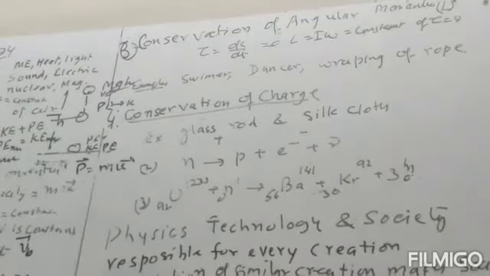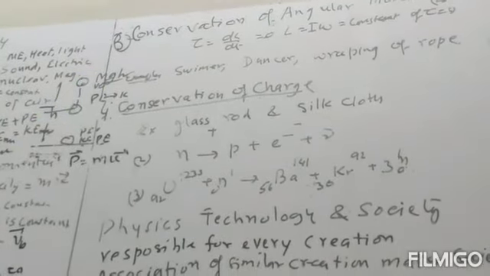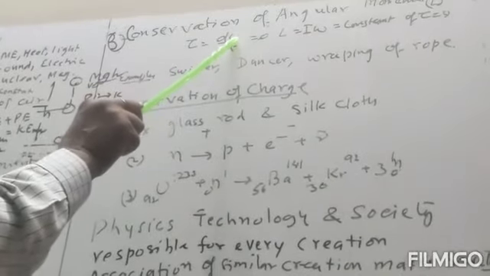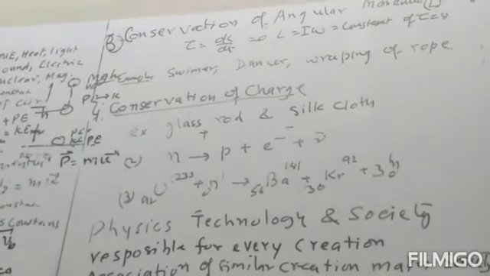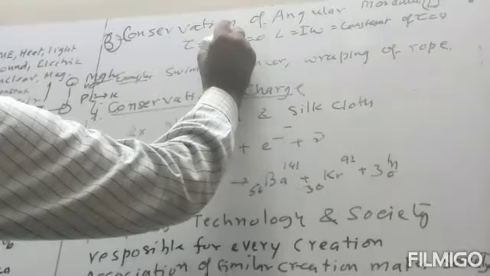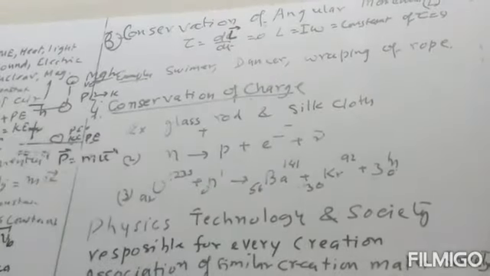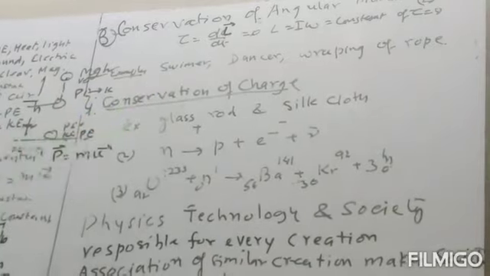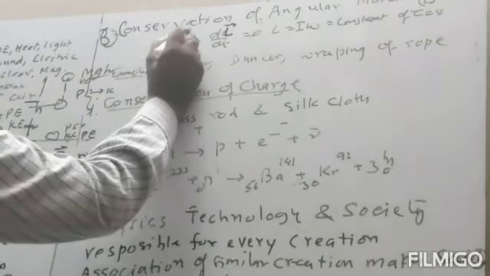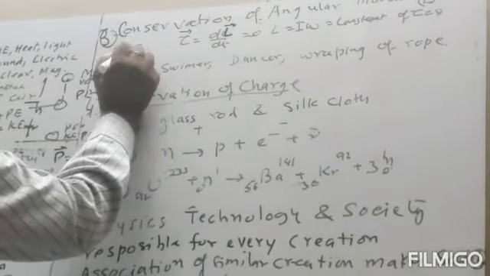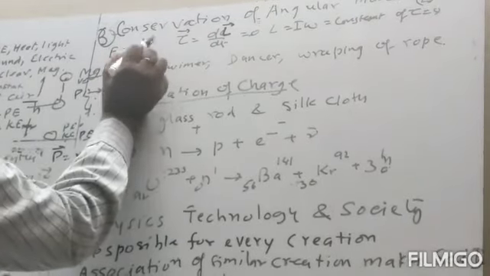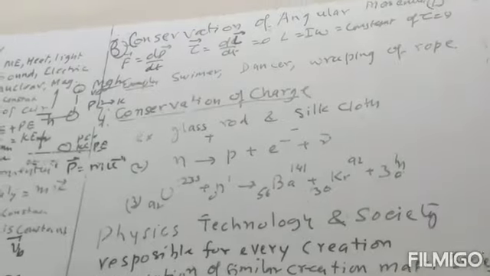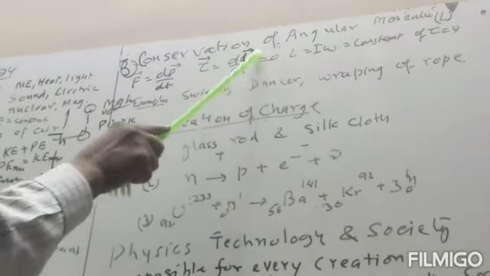Now, as here the force was equal to the rate of change of momentum, the torque is the rate of change of angular momentum. Angular momentum is given by capital L. This is also a vector quantity. Torque is also a vector quantity. So force was equal to dP by dt, and here torque is equal to dL by dt.